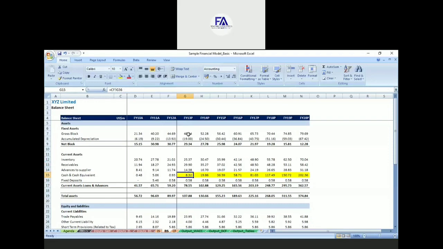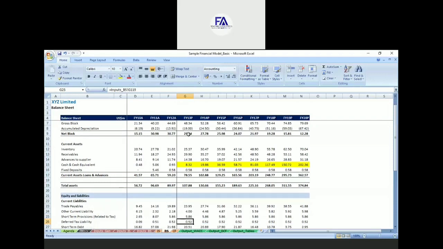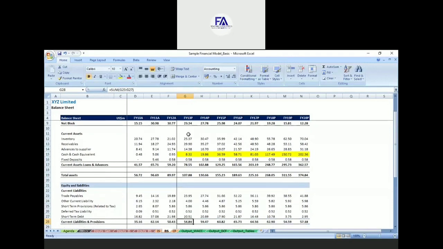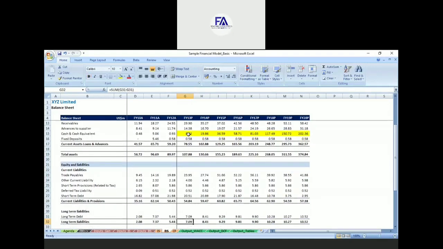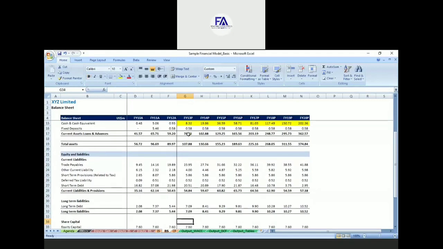So it will come from the cash flow statement. See, every number is linked with the input sheet, right? So I have a schedule for each and every line item. So this is what I suggest also, when you start preparing any model, always have a schedule for each and every line item of the income statement and balance sheet.